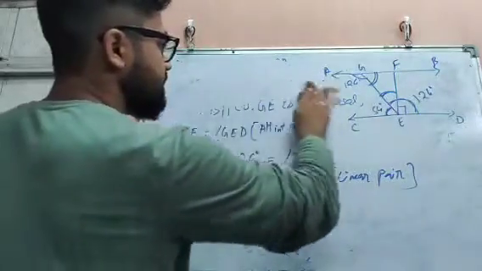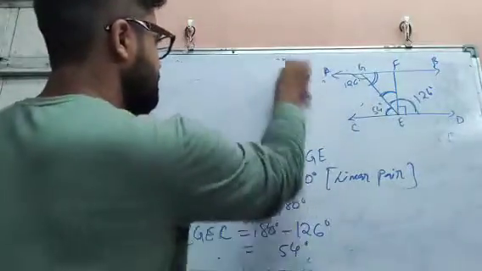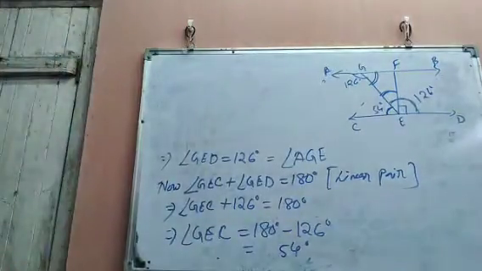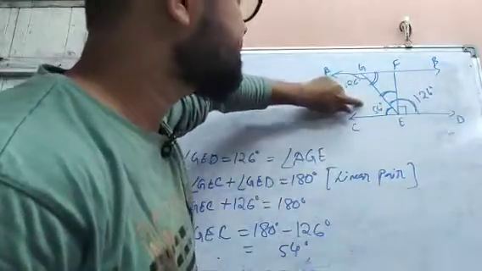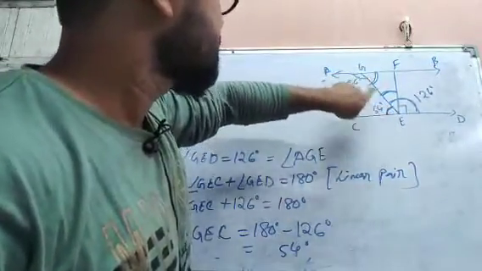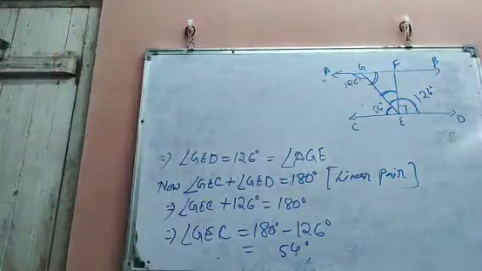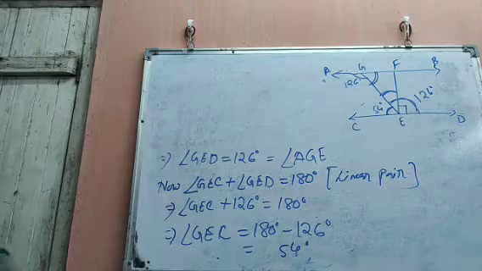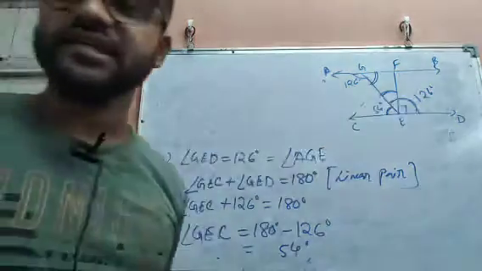Next see, we have GEC equal to 54, and this GEC and this FGE, these two are alternate interior angles, because AB is parallel to CD, and this time we have taken GE as a transversal.